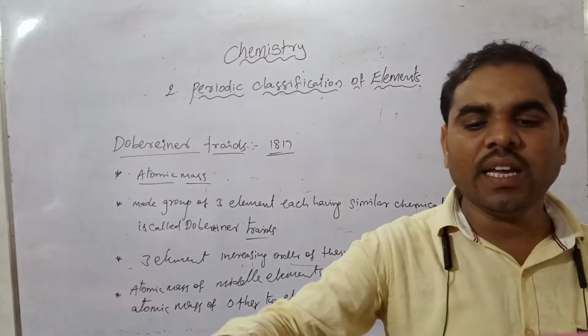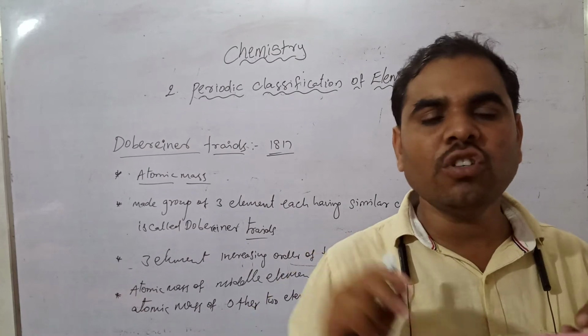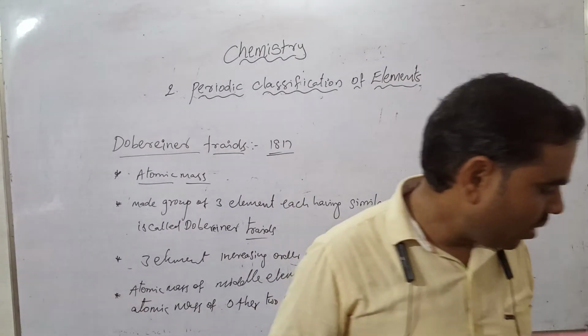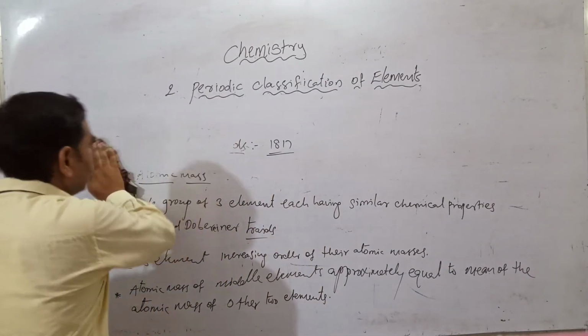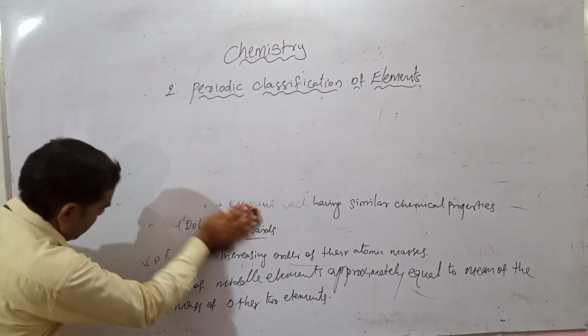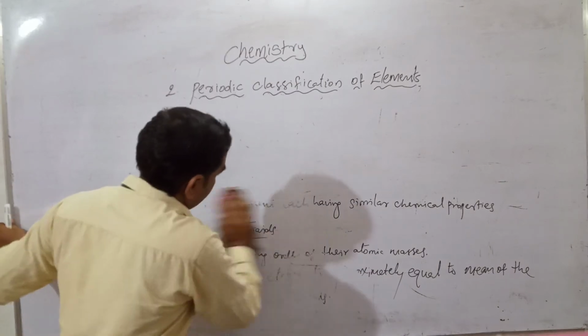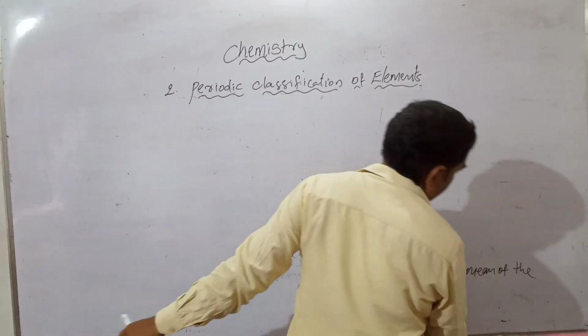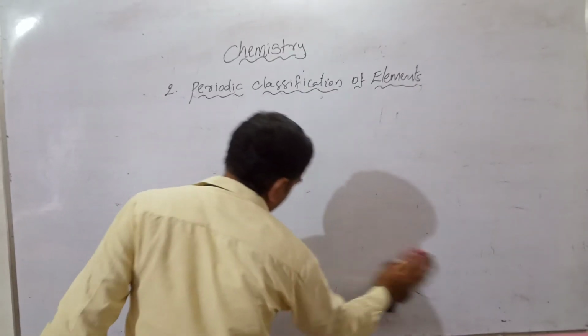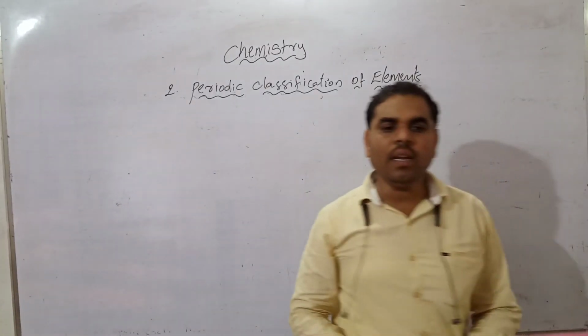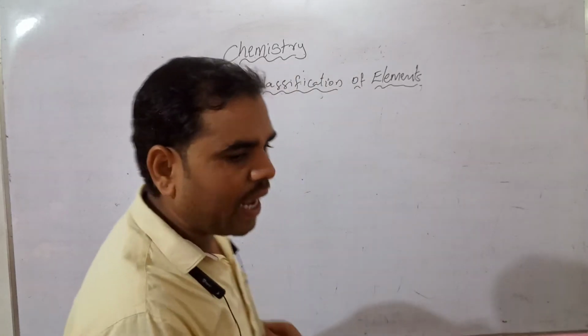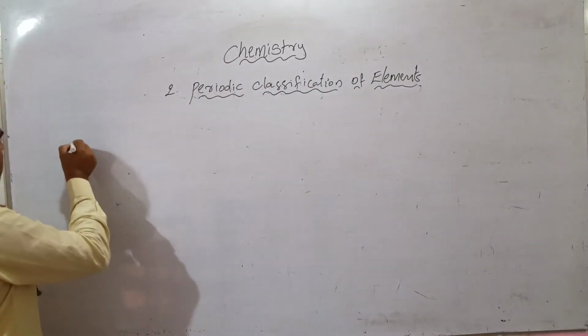A tabular form is also given in your book. We have to draw the tabular form. In the tabular form, the triads are there. See here, the triads.